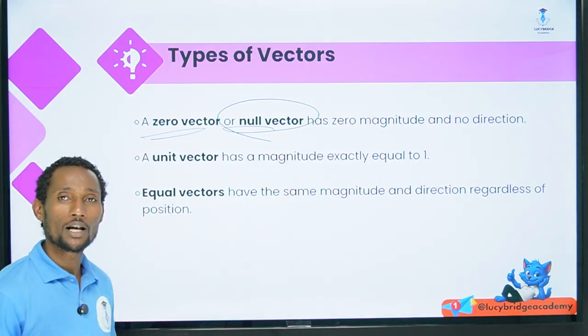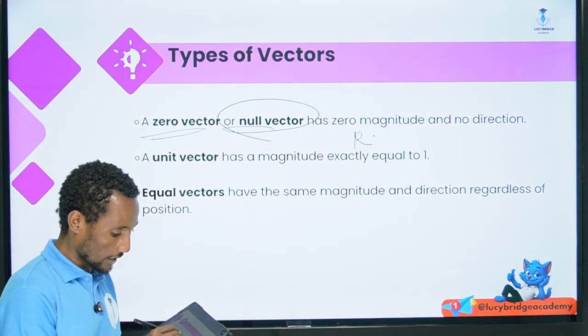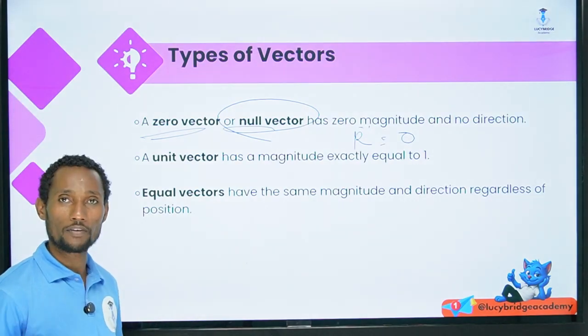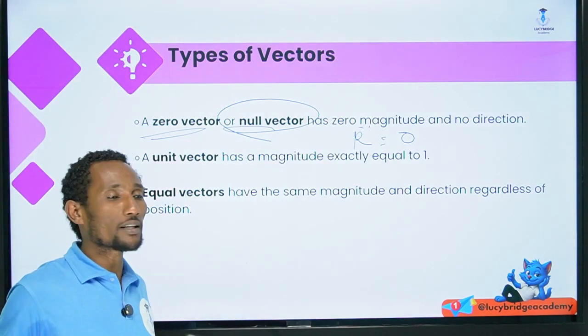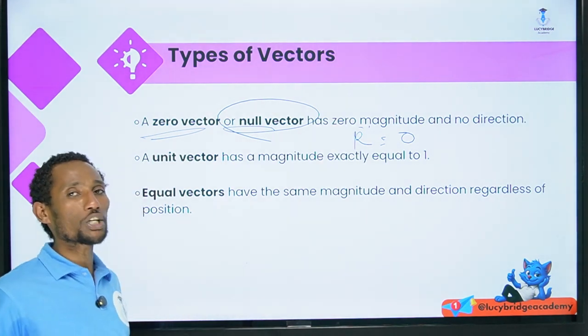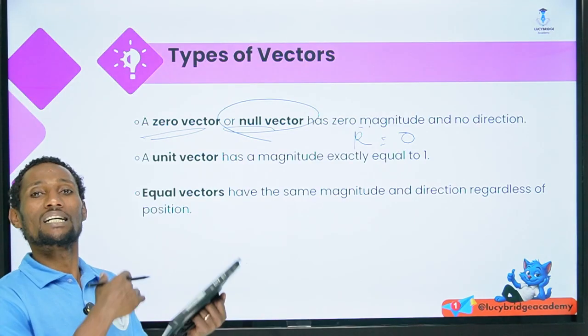It is like the resultant vector of zero. If the magnitude is zero, then the direction is nothing, because the result is zero.